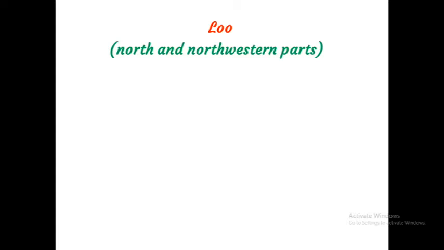Some of the winds are Lu. These winds blow over the north and northwestern parts of our country. In which side can we see these types of winds? The north and northwest parts of our country. Then which type of wind is called Lu?